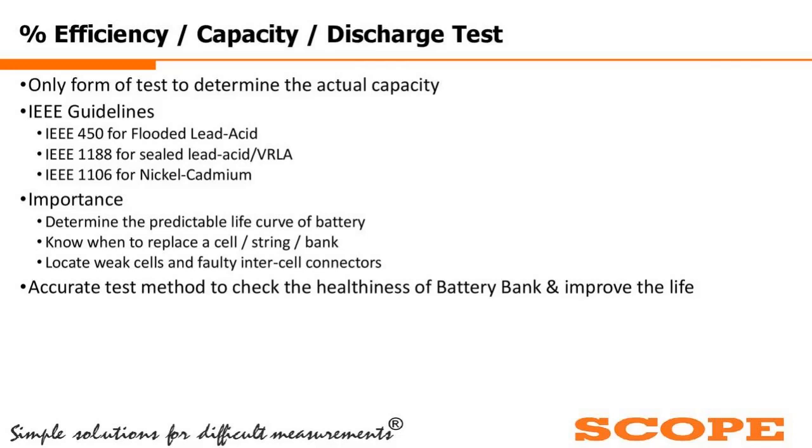It is also possible to locate the weak cells and the faulty intercell connectors. So the capacity or discharge test is an accurate and proven test method to check the healthiness of the battery bank and improve its life.